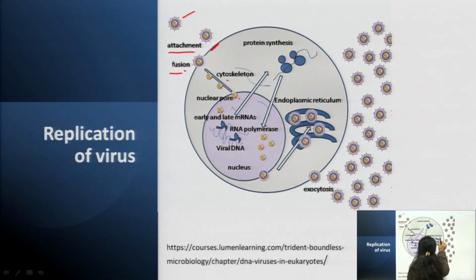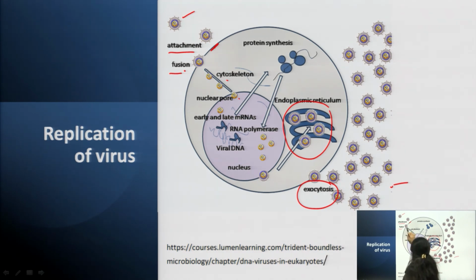When RNA units replicate, they will generate new proteins or new structures of viruses, and they will come out of the cell by the process of exocytosis in the form of different genomes, in the form of viruses.